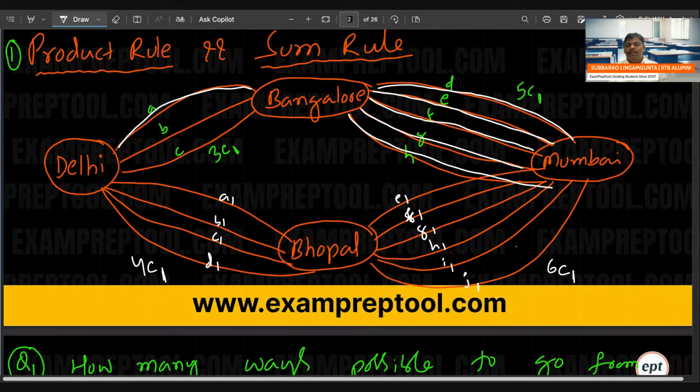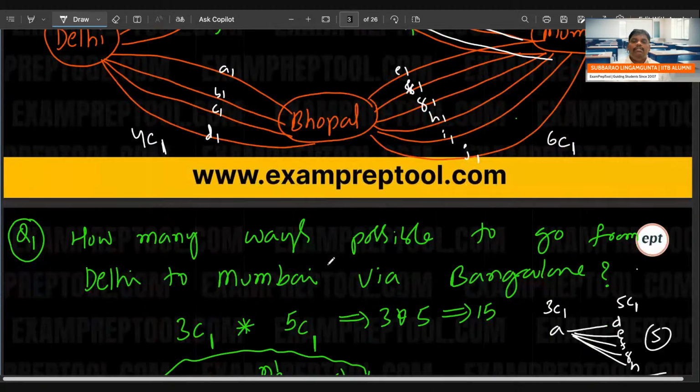In a similar way, A fixed, followed by 5 ways. B fixed first, followed by 5 ways. Totally 15 ways. Similarly, Delhi to Mumbai via Bhopal, there is one more.